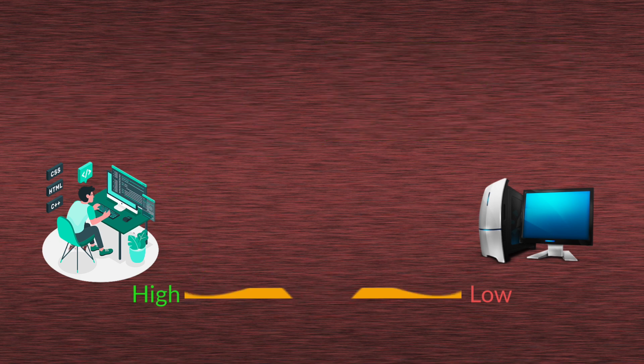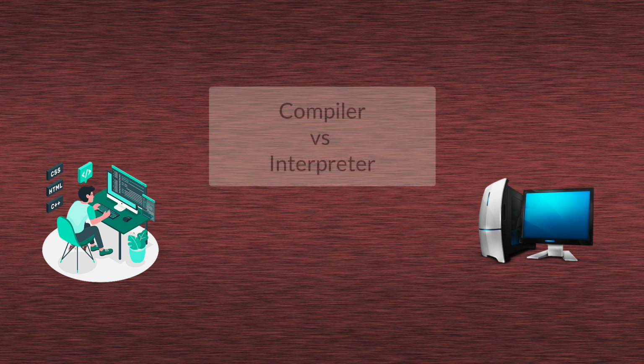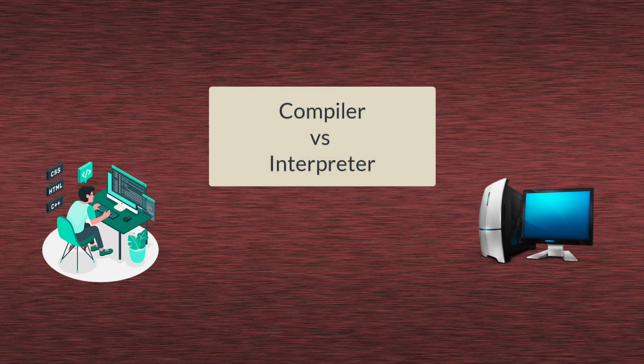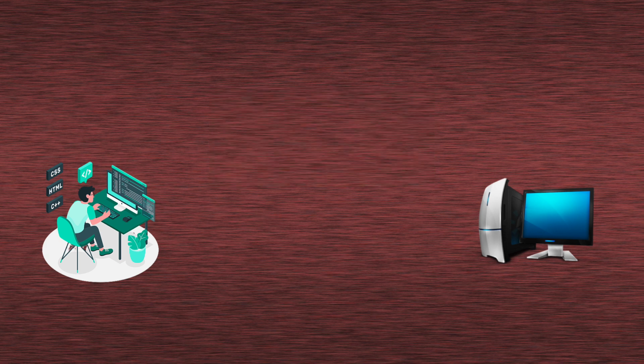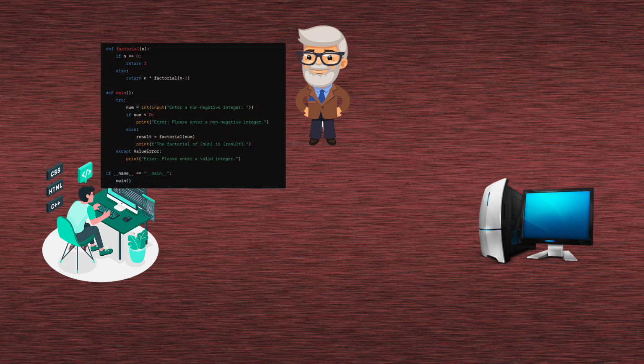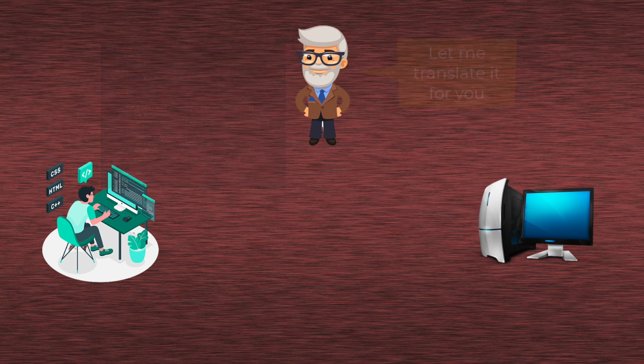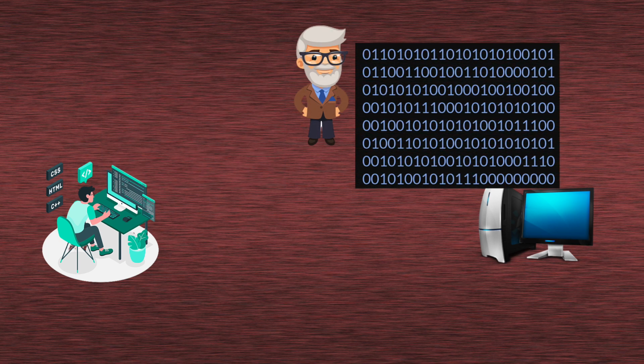Okay, so I hope that makes sense. And this is what takes us to compiler and interpreter. What they are simply are translators working for us in the middle. Just like we needed a translator that would translate from English to Chinese, that's exactly the same concept here. If I write a program, especially in a high-level language like Python, I will need a translator that will translate it for me to machine code, so the computer can get it.